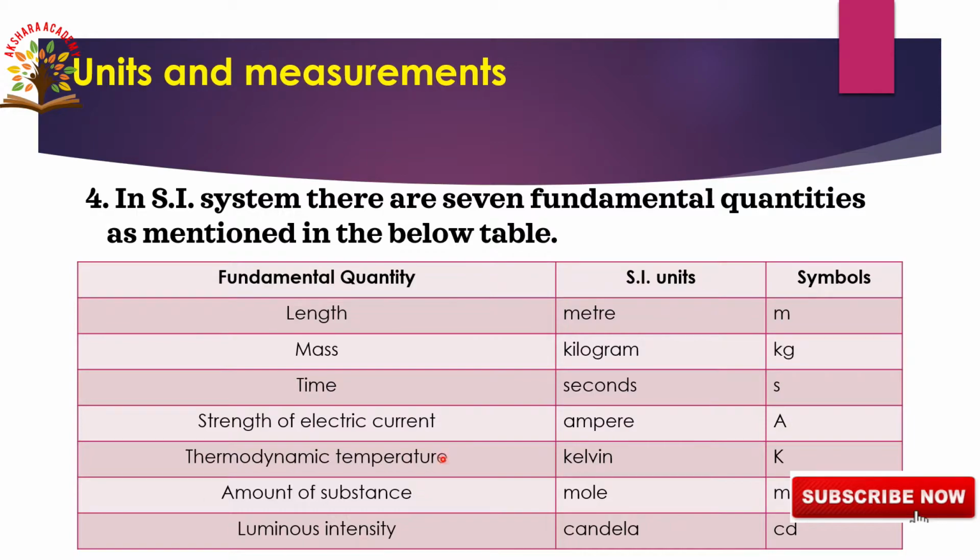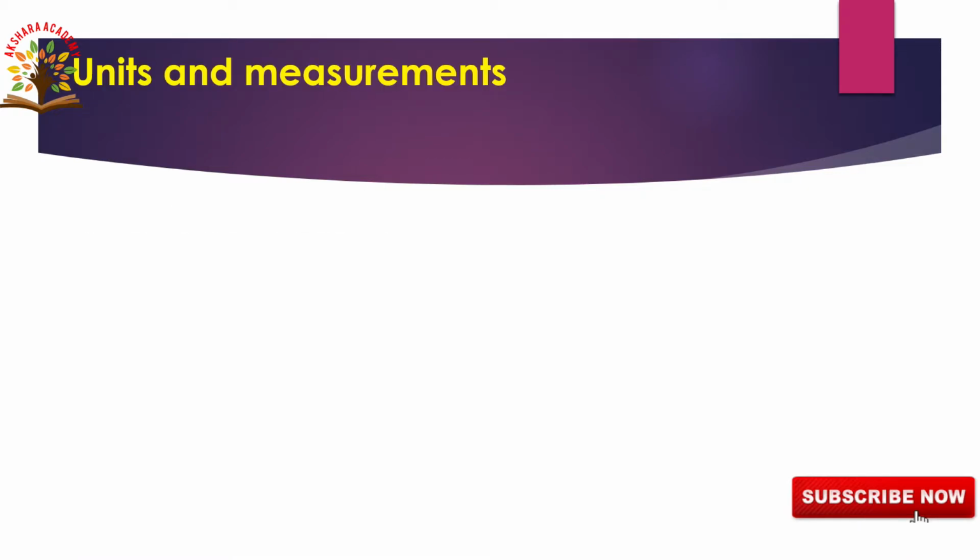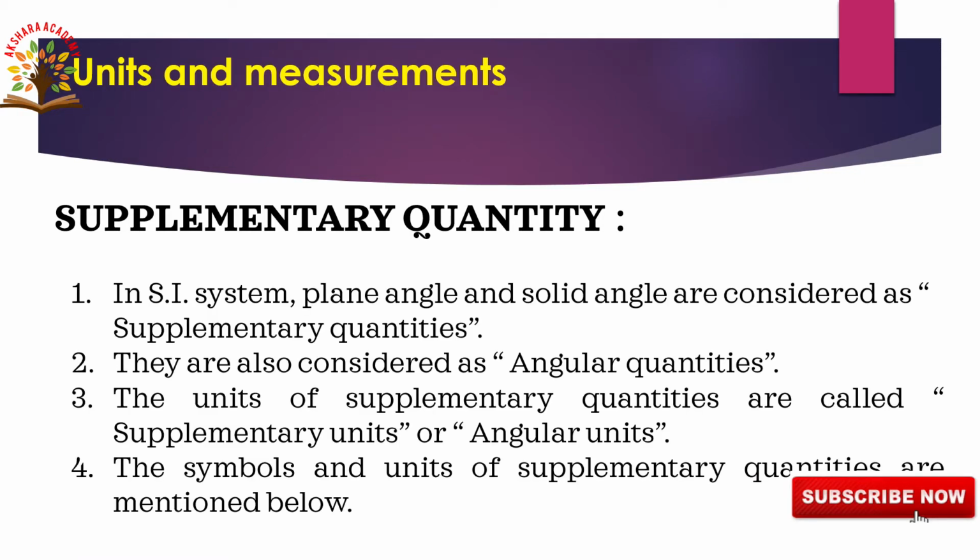These are the 7 fundamental quantities: length, mass, time, strength of electric current, thermodynamic temperature, amount of substance, luminous intensity. Okay, next, units and measurements: supplementary quantities. In the SI system, plane angle and solid angle are considered supplementary quantities. Those were the 7 fundamental quantities; these 2 we are adding. So these are called supplementary quantities.